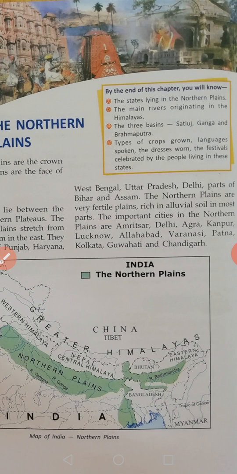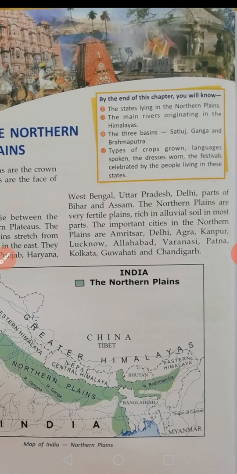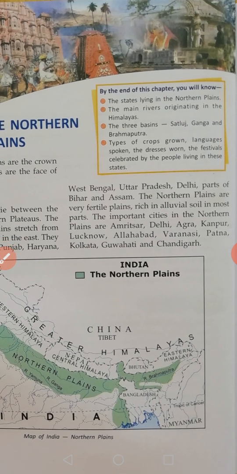I will tell you in which states these cities are located. Amritsar is in Punjab, Delhi is near Haryana, Agra, Kanpur, Lucknow, Allahabad, and Varanasi lie in Uttar Pradesh state.